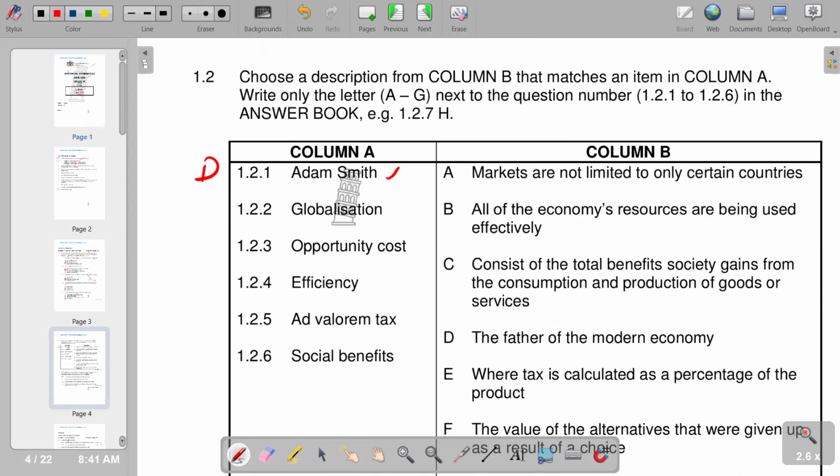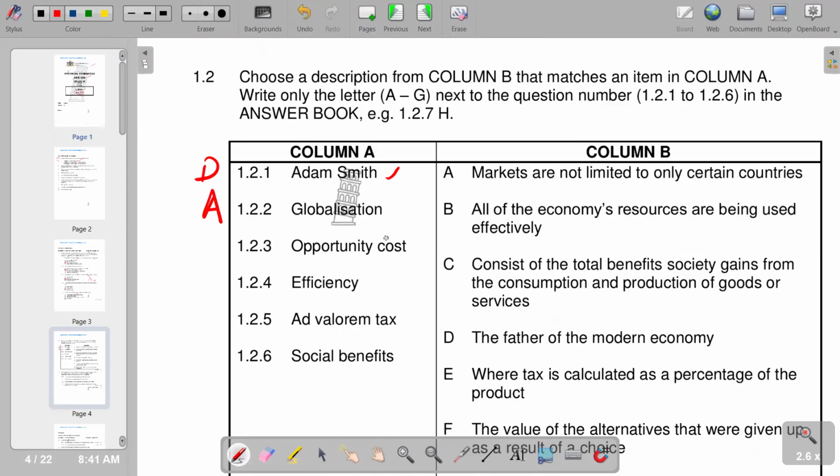And then we go to globalization. Globalization is whereby an economy is engaging in international markets, is trading with other nations, that is, exchanging goods and services with other nations. So we check within that context what we have. We have A, which is saying markets are not limited to only certain countries. So we have A as the correct response.